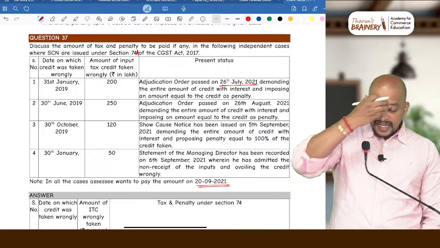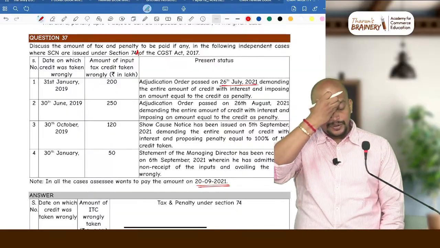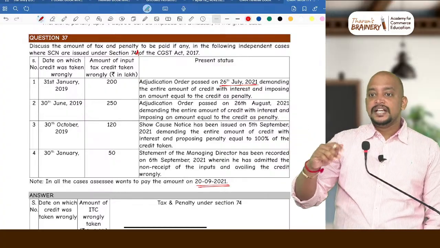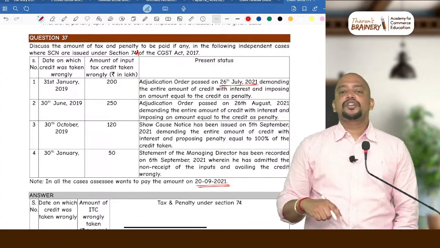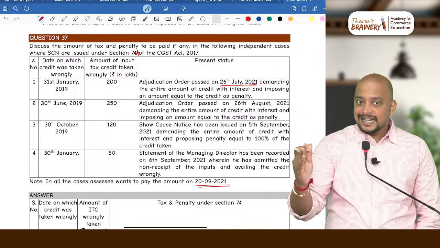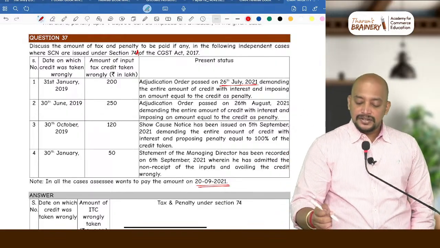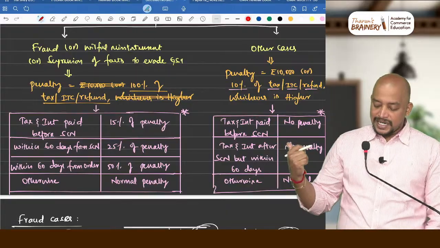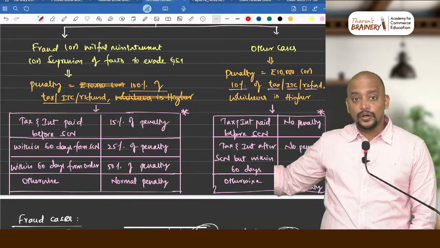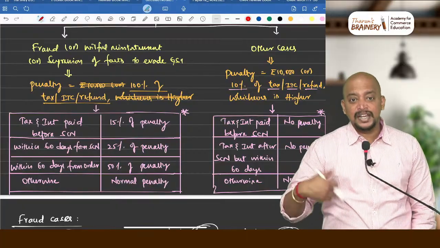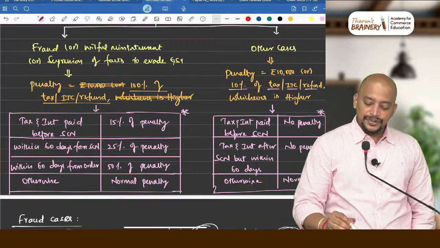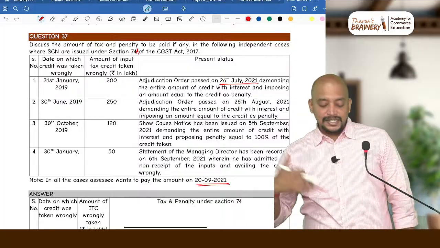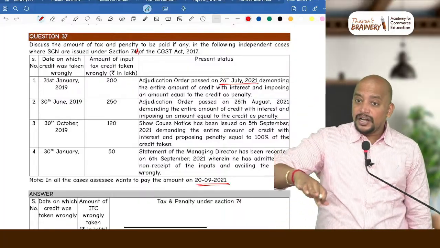Correct? Now, is it on account of fraud or is it on account of other than fraud? Here nothing is given, which means it is on account of other than fraud. If it is fraud, they would have specified. If it is other than fraud, what is the provision we learned? Within 60 days from order, we don't have. Actually it should be paid within 60 days from notice. Then only there is no penalty, otherwise we need to pay the original penalty. Correct? So this particular question you kindly make note in your notebook. Somewhere we will do the same question as per other than fraud as well as fraud.